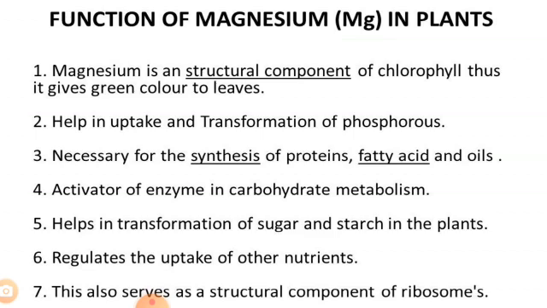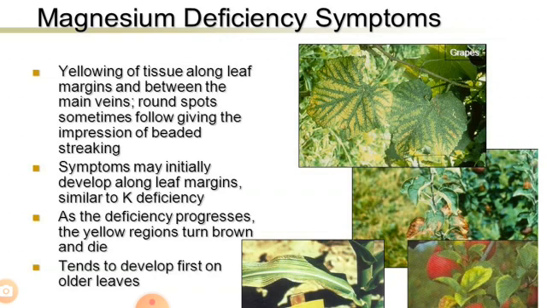This regulates the uptake of other nutrients also. Magnesium increases the affinity of the enzyme for carbon dioxide. This also serves as a structural component of ribosomes. Magnesium is involved in a number of physiological and biochemical functions. So, these are some functions, or the role, of magnesium in plants.